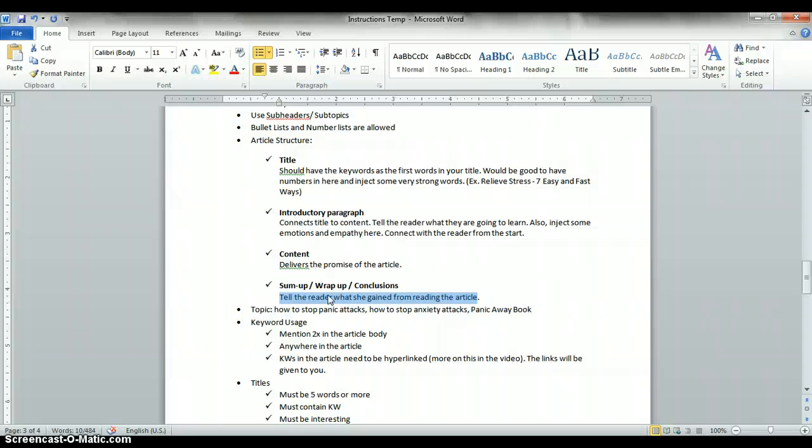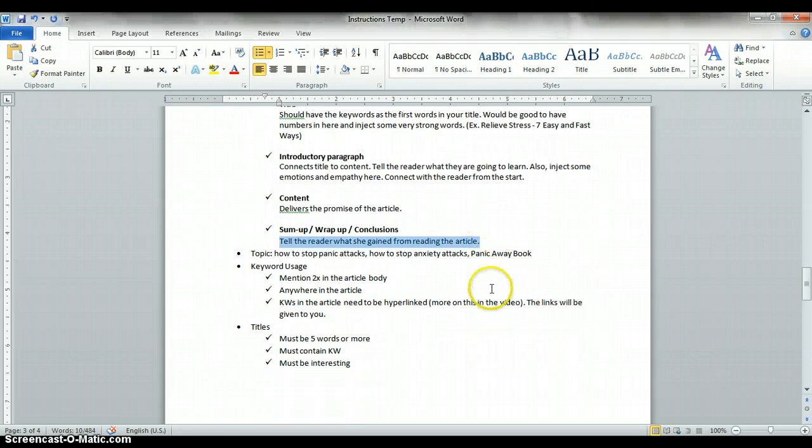You should put what you learned into action, something like that. So basically, just tell them that. Again, this is panic attacks and anxiety attacks. So the most common thing you will be telling them in this part will be that they need to take action, that they need to learn more about panic attacks, that they need to fight panic attacks, something like that. So you can say, after you learn the 7 easy and fast ways to blah blah blah, now you have to take action to blah blah blah, get a better life, blah blah blah, improve your life, something like that.